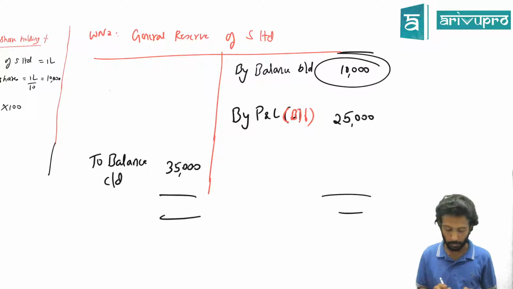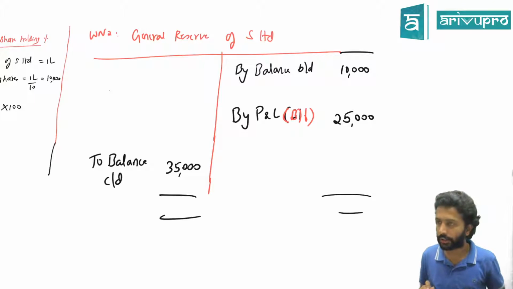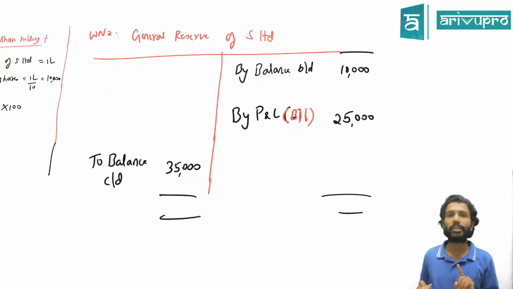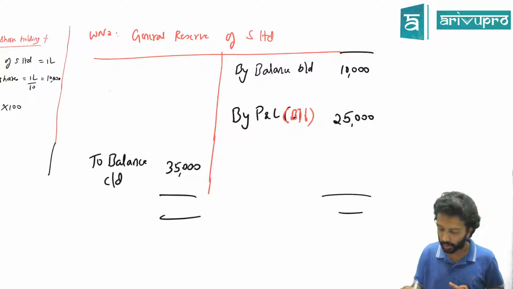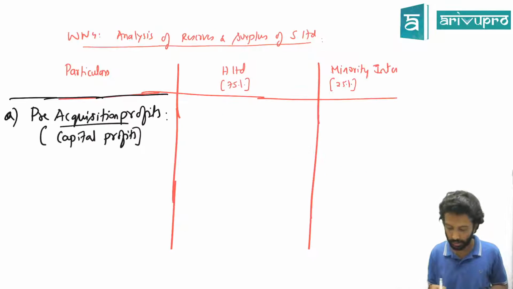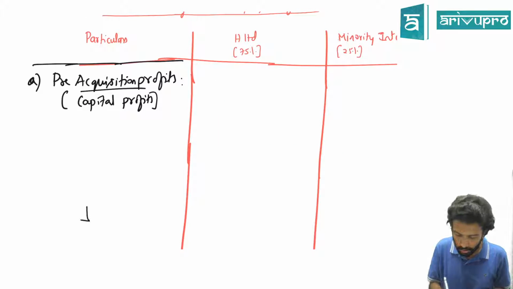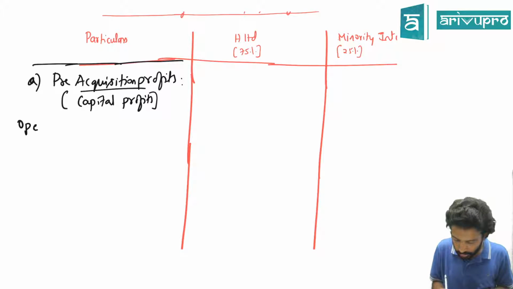So we are taking up the first component. What's the first component in general reserve? The opening balance. Opening balance means existing on which date? 1st April. When did H Limited become the shareholder? 31st July. Correct? That means this is pre-acquisition profit. So under pre-acquisition profit, I should write the first component: opening balance of general reserve.